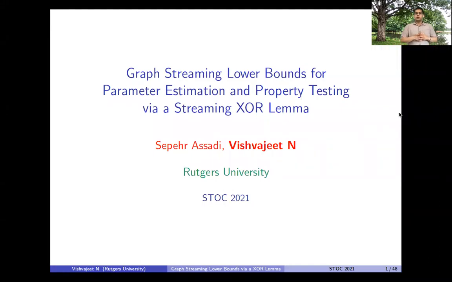Hi everyone. So I'll be talking about our work, graph streaming lower bounds for parameter estimation and property testing via a streaming XOR lemma. And this is joint work with Sapir Asadi at Rutgers.